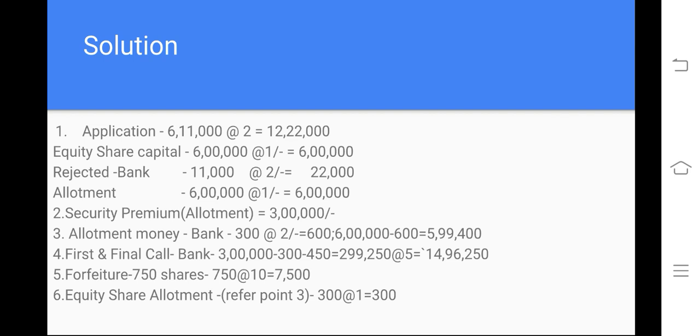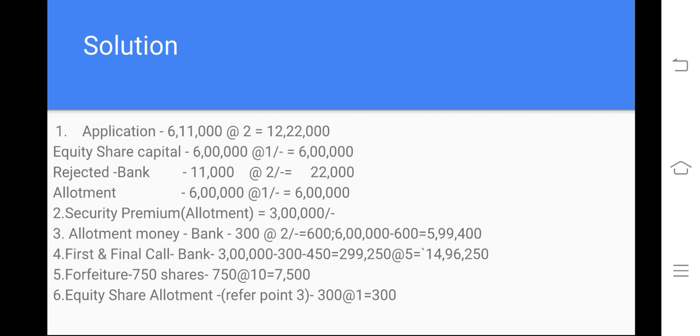First and final call relating to bank transaction: 3 lakhs minus, already 300 shares were at P and 450 is Q, and therefore 5 rupees, 2 lakhs 99,250 at the rate of 5 rupees is equal to 14 lakhs 96,250. For future, total shares cancelled is equal to 750 shares.